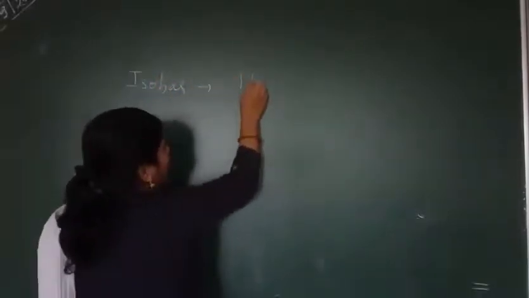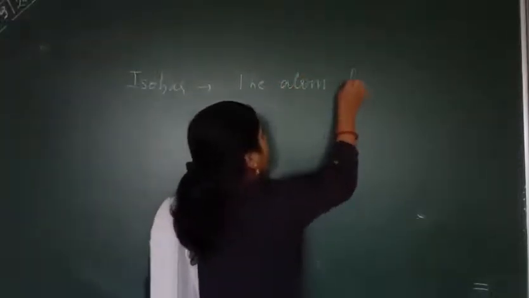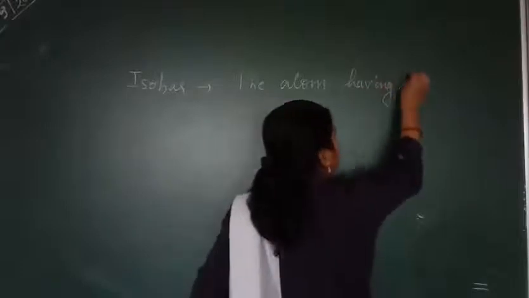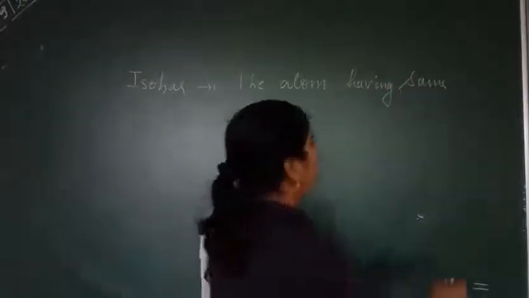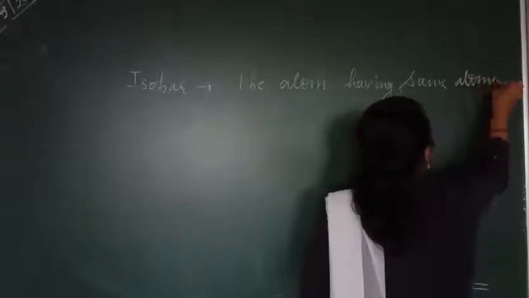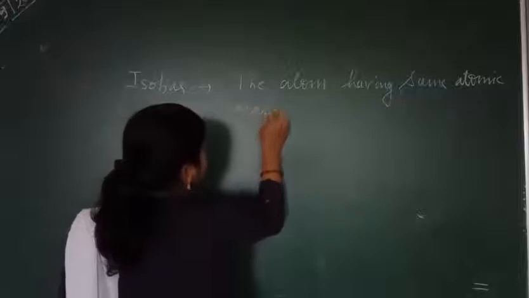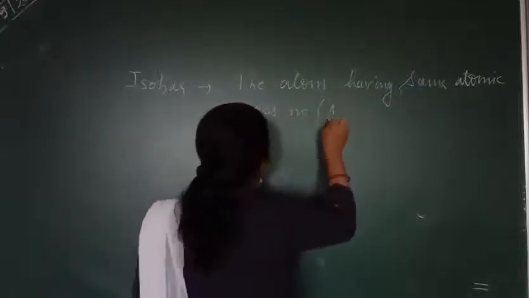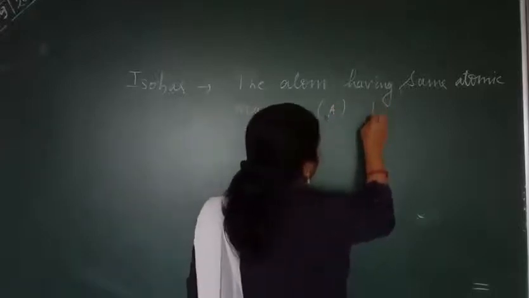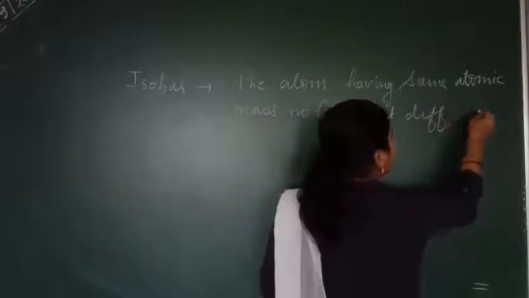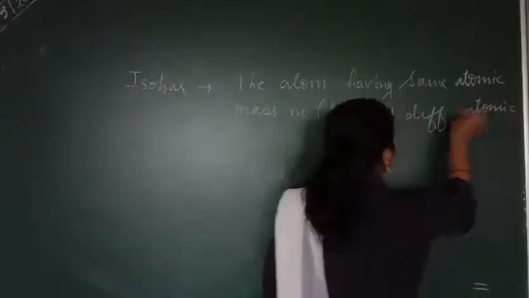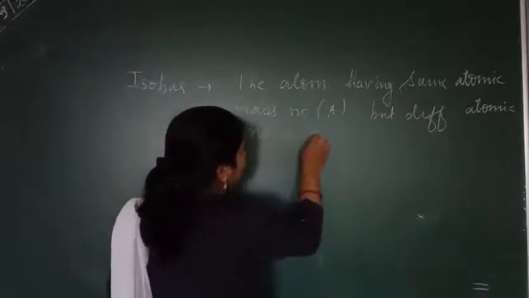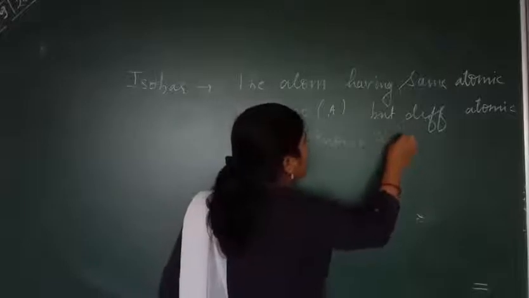So, for example, we can take sodium and magnesium. Atoms having the same atomic mass number, which is denoted by A, but different atomic number are known as isobars.